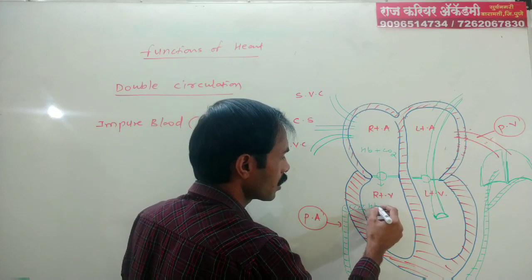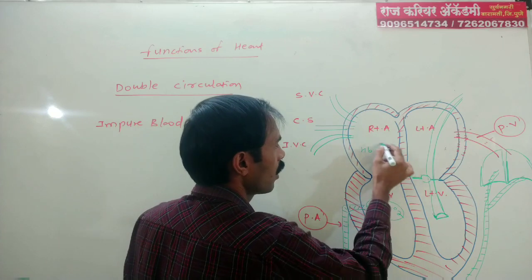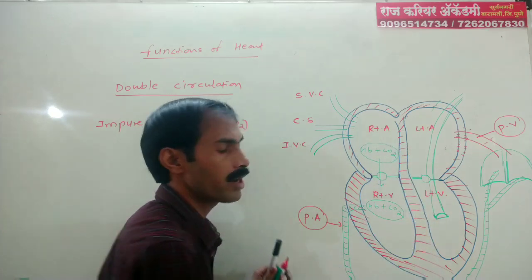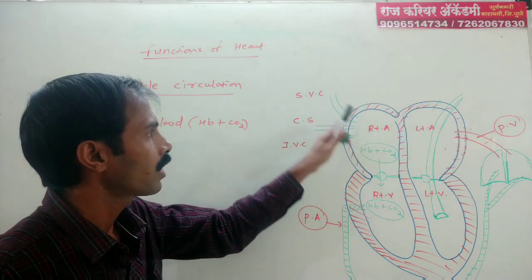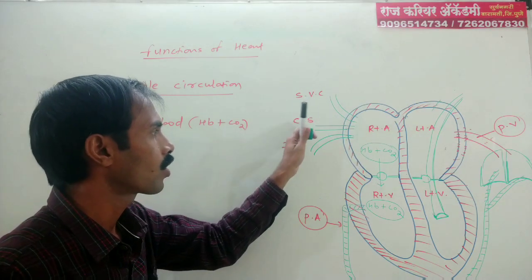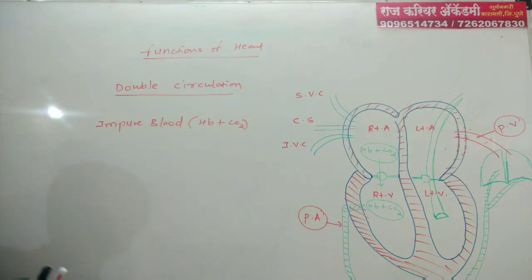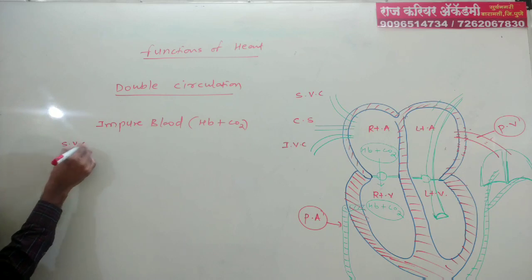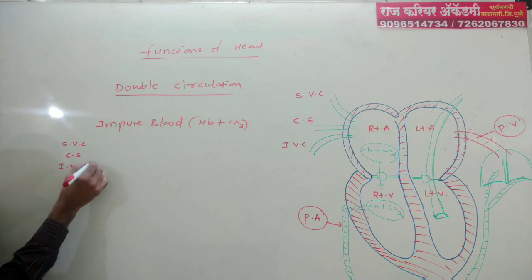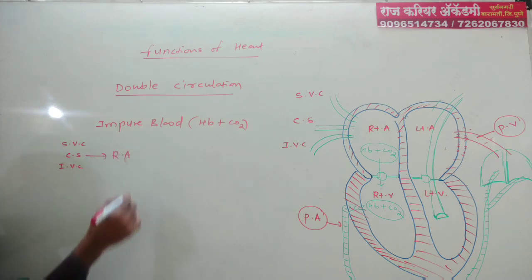So the right ventricle also consists of Hb plus CO2, that is impure blood. I am writing that: through the superior vena cava, coronary sinus, and inferior vena cava to the right atrium.